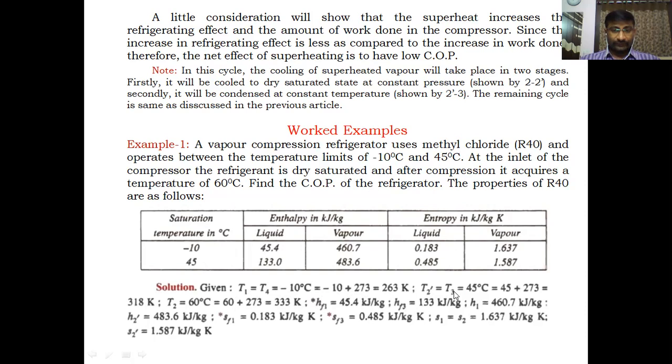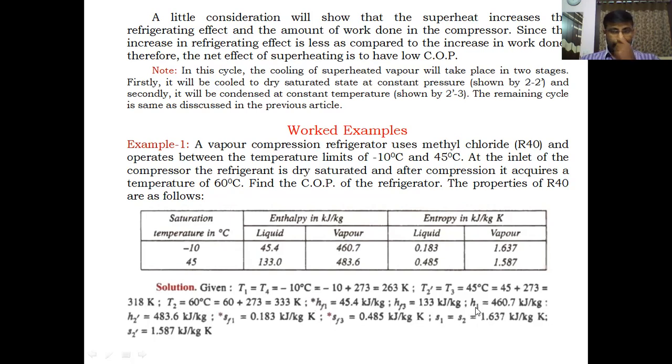T2 dash and T3 are the saturation temperature of the condenser, 45 degrees centigrade or 318 kelvins. T2 is the superheated temperature after compression, 60 degrees centigrade, 333 kelvins. These are the data from the data table. HF1 is the liquid enthalpy at lower temperature, 45.4. HF3 is the liquid enthalpy at highest temperature, 133.